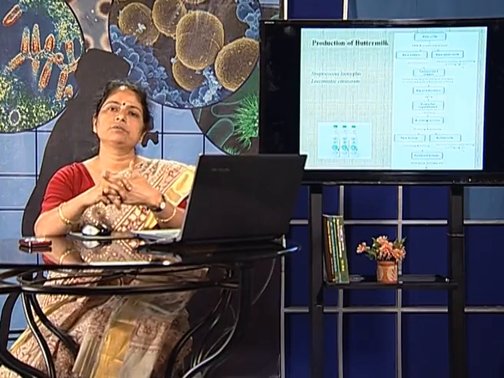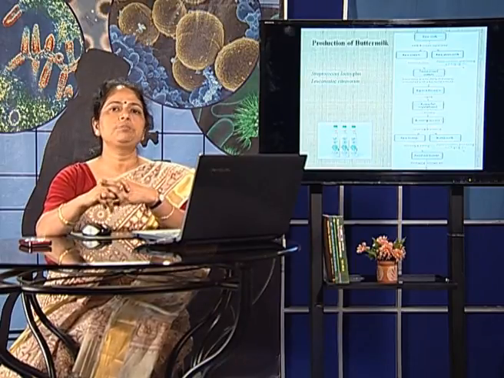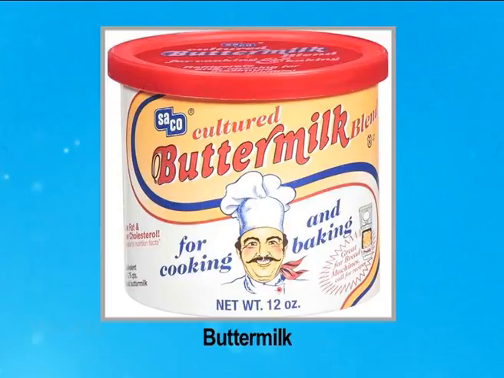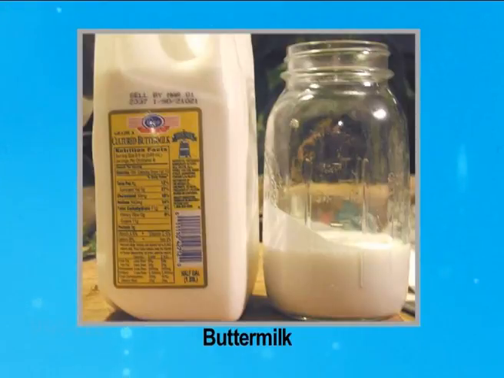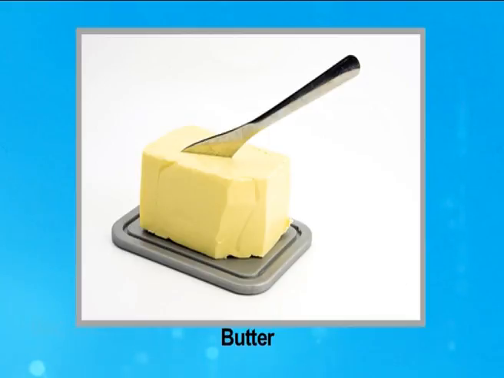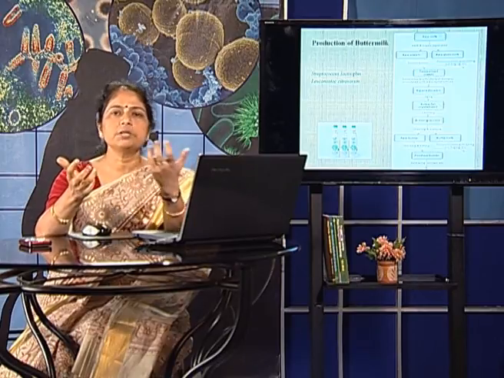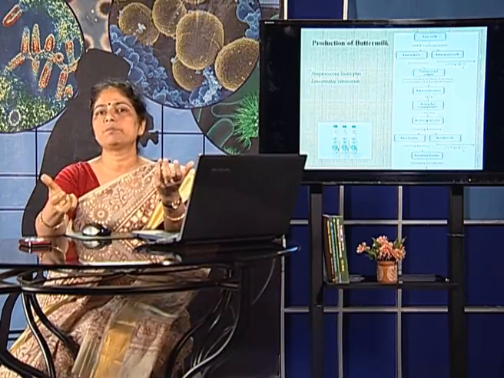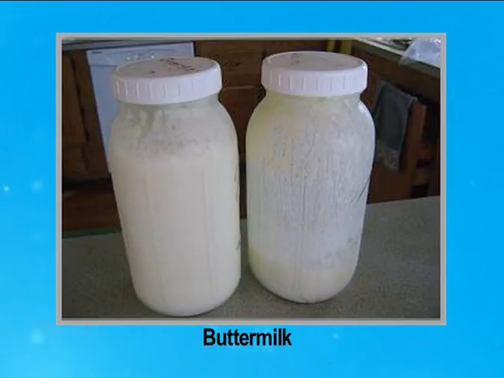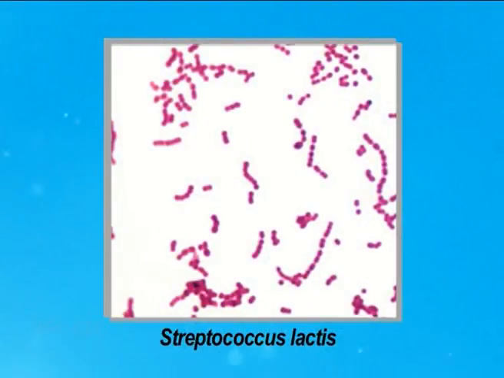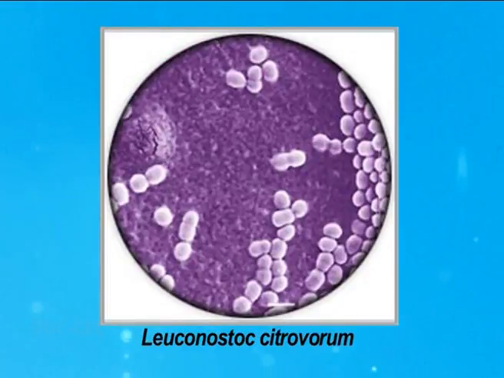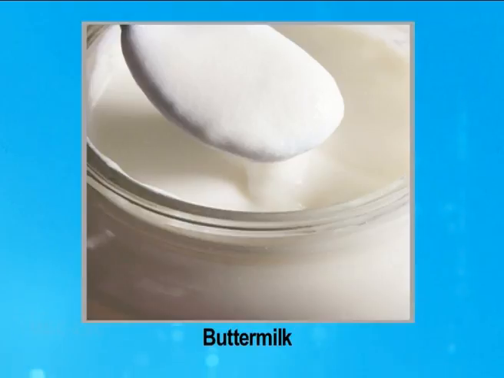Another important product which the industry goes in for is the production of buttermilk. Initially, buttermilk was taken as a byproduct during the formation of butter. Because during the formation of butter, you have the churning of the cream. When the cream is extracted out, the liquid portion that remains is known as buttermilk, to which a flavoring agent could be added and it could be consumed. This buttermilk can be prepared by the use of Streptococcus lactis along with Leuconostoc citrovorum. As a result, the buttermilk tastes very nice and it is also healthier to consume.